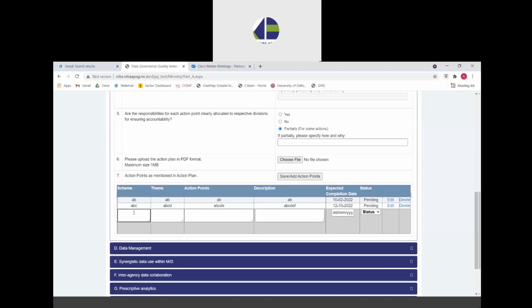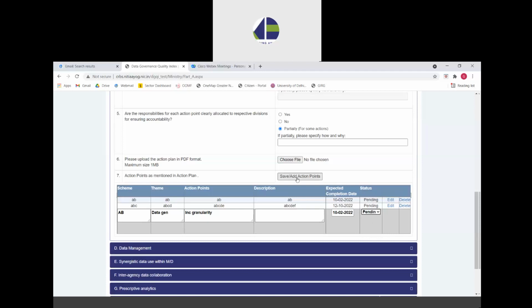What the ministry needs to do is they need to enter their scheme name. Then they have to enter the theme. For example, if it was data generation against which the action point has been written, the specific action point, for example, if it was increasing granularity via xyz method, then a description of this action point in detail, the expected completion date by which this is expected to be completed. Let's say this was expected to be completed by 10th February 2022. And the current status of this, whether it is still pending to be started, whether it is in progress, or it has been already completed. Let's say it is right now pending.